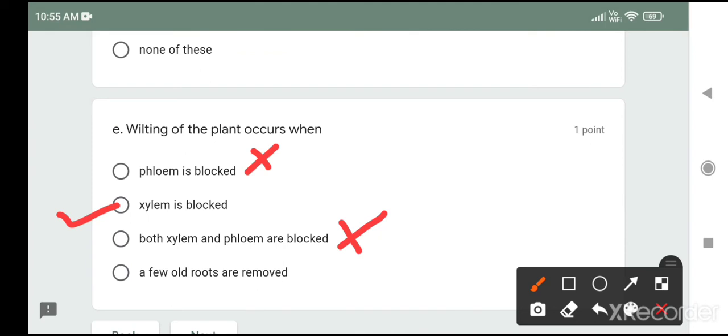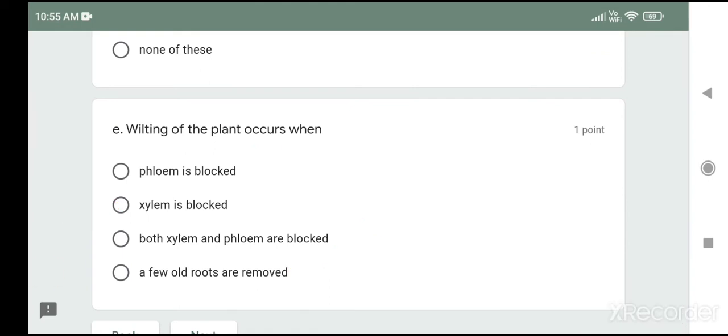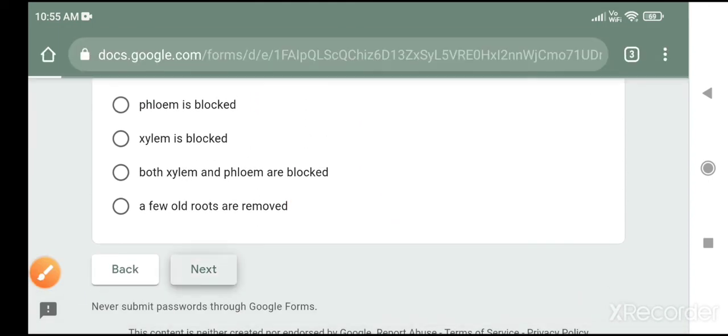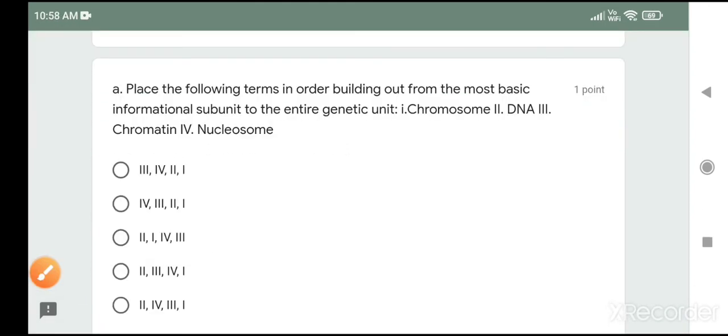A few old roots are removed. ऐसा हो सकता है, but if any of the root is there, then it may conduct water, so it may not cause wilting. So we will not go for this choice also. Then move to next. So the correct answer is, for this particular question, DNA.